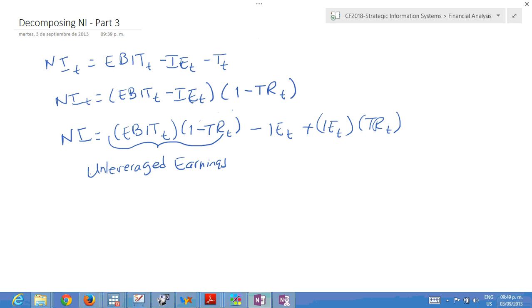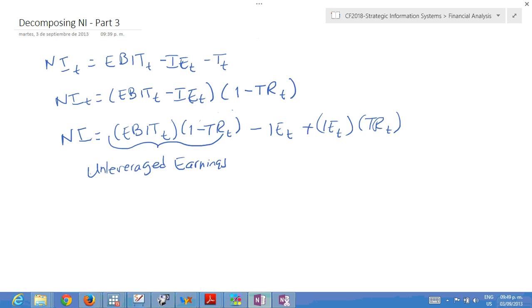Because in that case, if the interest expense is zero, then you end up having only the unleveraged earnings. It is the amount of net income the company could have made had it not had a financial debt.